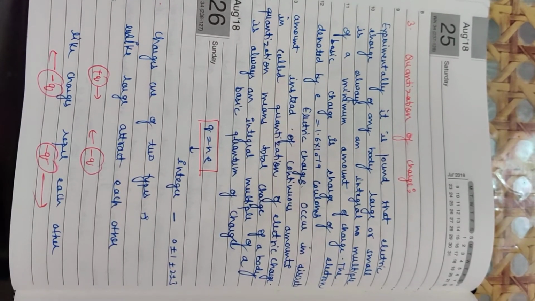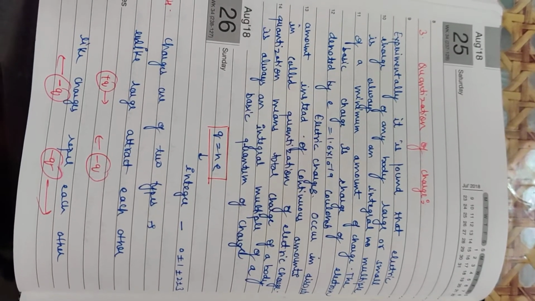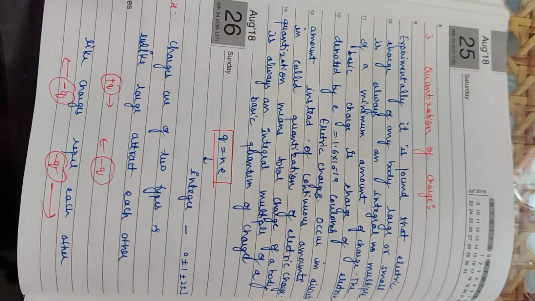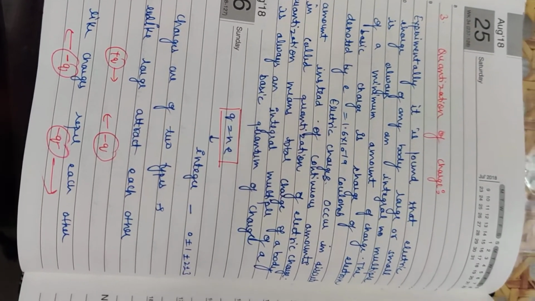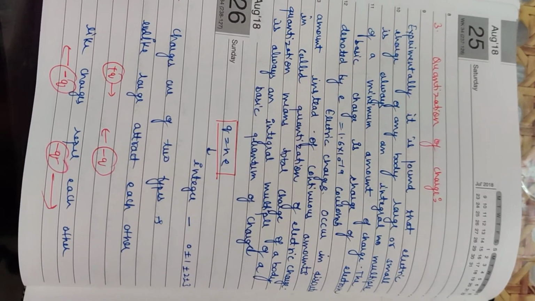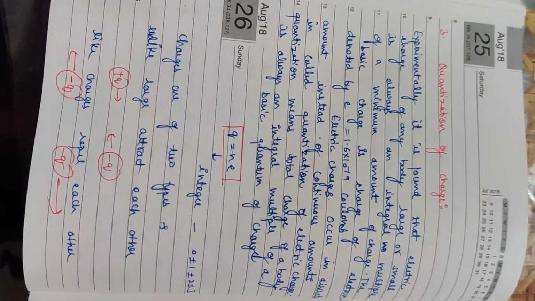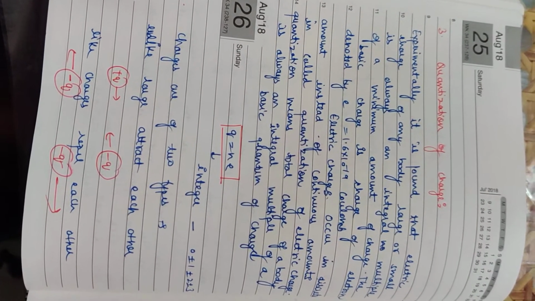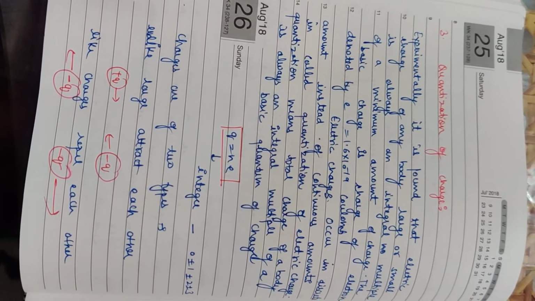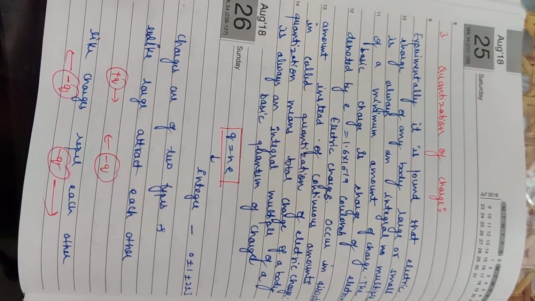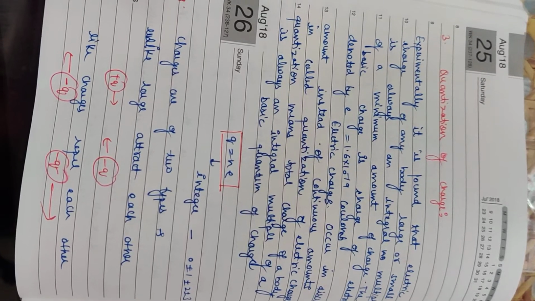Another property which is very important is the quantization of electric charge. The quantization of a physical quantity means that it cannot vary continuously to have an arbitrary value, but it can change discontinuously to take one of only a discrete set of values. For example, if we have a building, and the building has different floors like ground floor, first floor, second floor, from the ground floor upwards, it cannot have a floor which has a value in between.